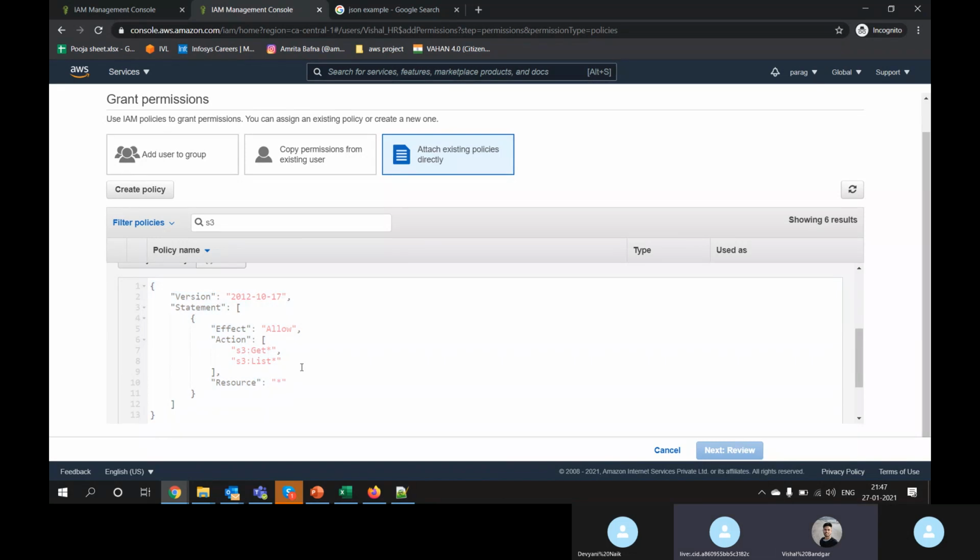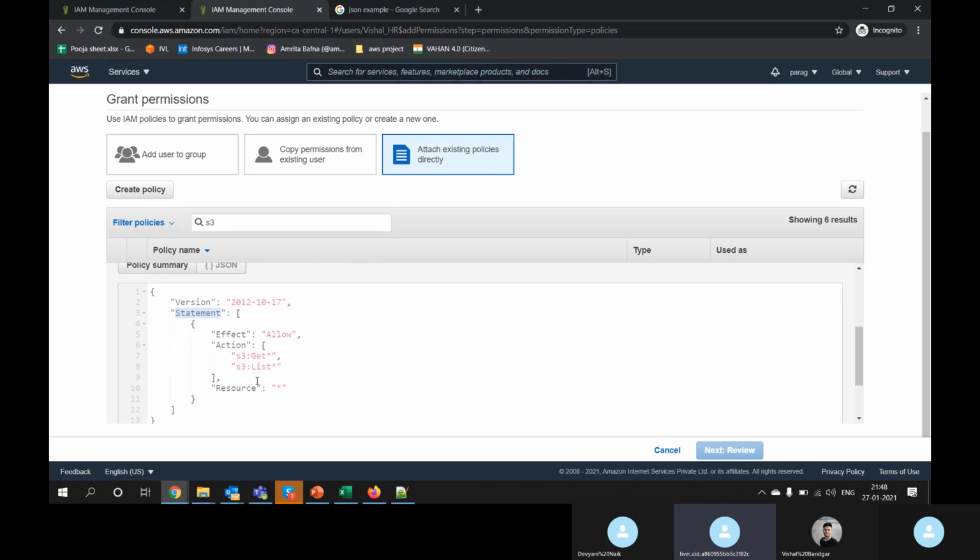Okay, I will show you how you can read this template. The version is 2012. Statement. What type of statement does this version say? I mean, what type of statement are we talking about? Mainly, we talk about three things: action, allow, and resource.